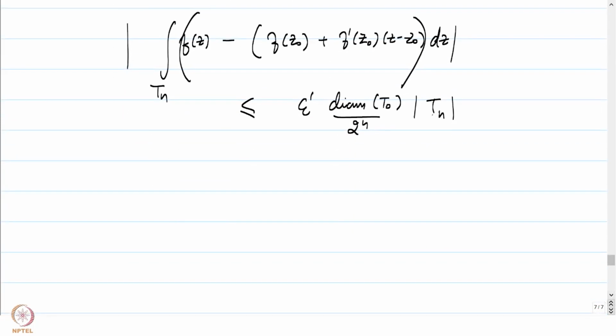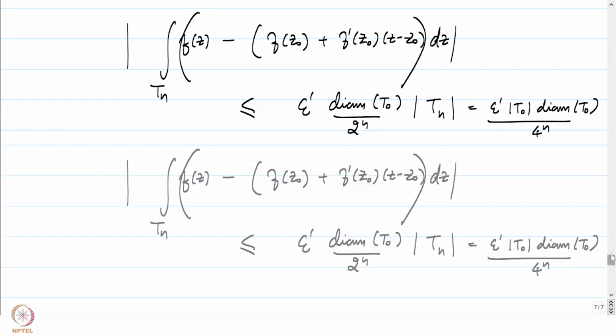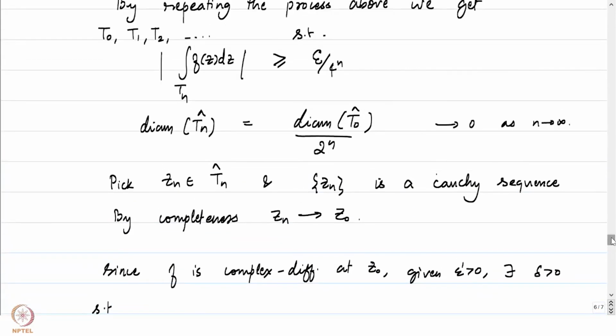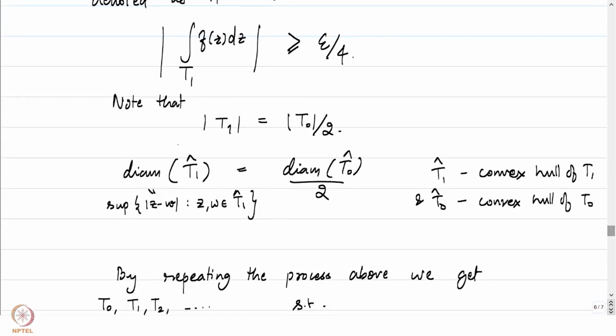And we know precisely what this is. This is exactly equal to epsilon prime into the arc length of T0 into the diameter of T0 by 4 to the power n. By one of the previous observations, I have already noted that the arc length also goes down by half at every stage.